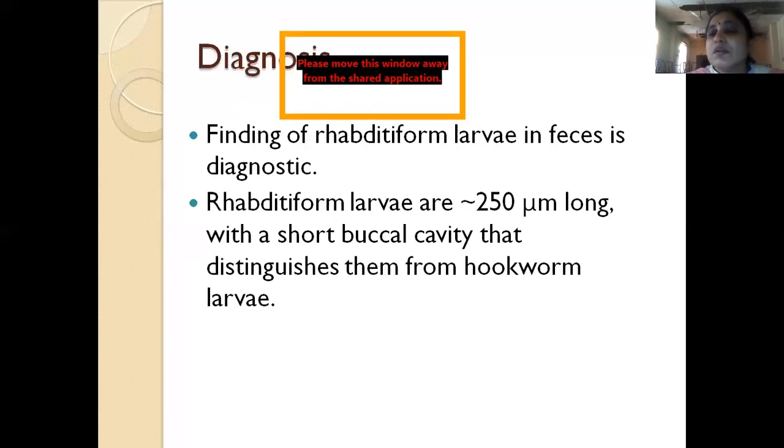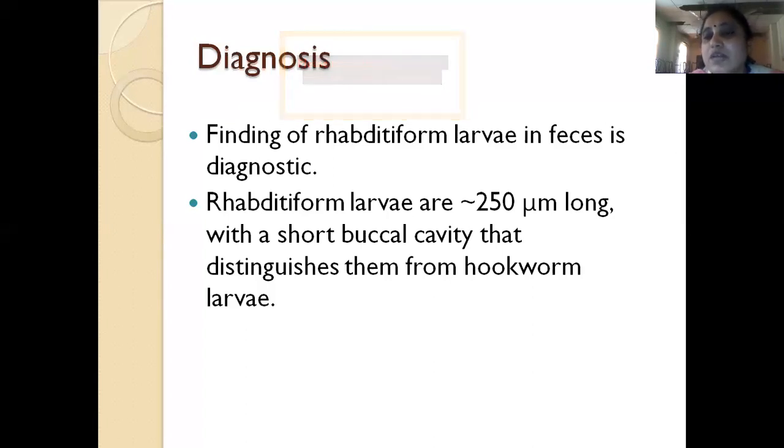How do you diagnose? In the feces, we see rhabditiform larvae, and looking at these larvae we can diagnose. Usually these larvae are approximately 250 micrometers long and they have a short buccal cavity. Unlike hookworm larvae, which have plates and hooks, Ancylostoma has hooks and Necator americanus has plates for catching hold of the skin for infecting the skin, here they have a short buccal cavity.